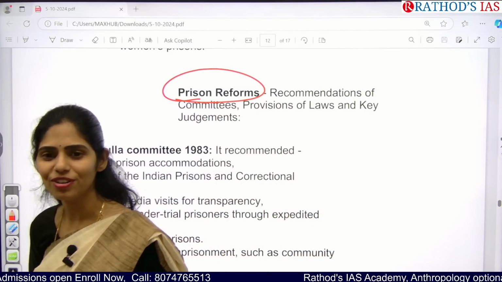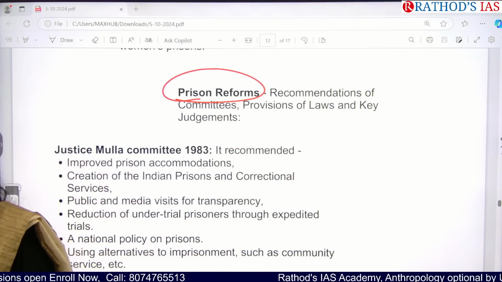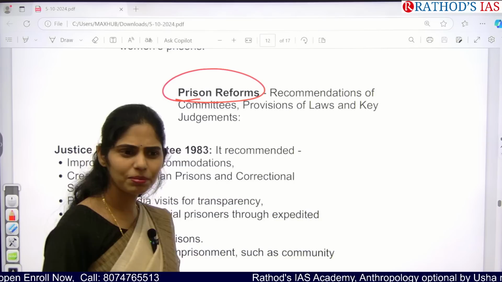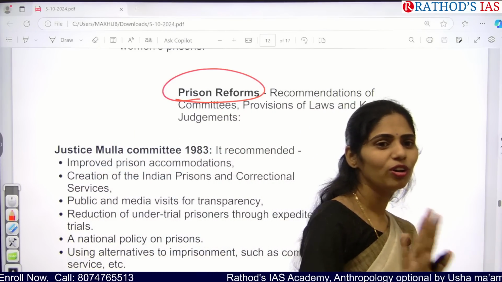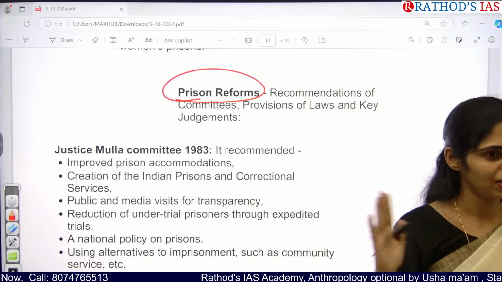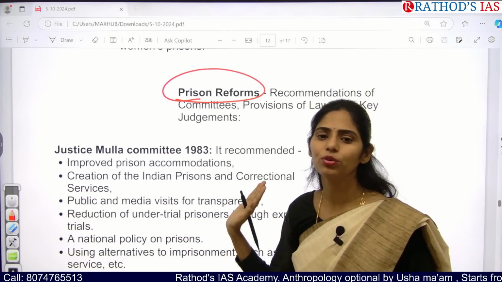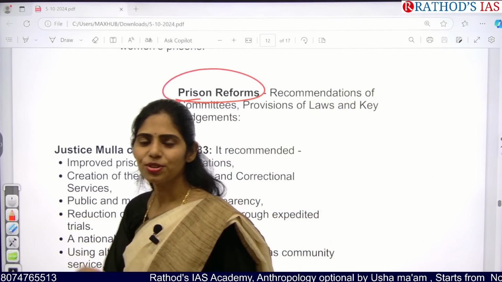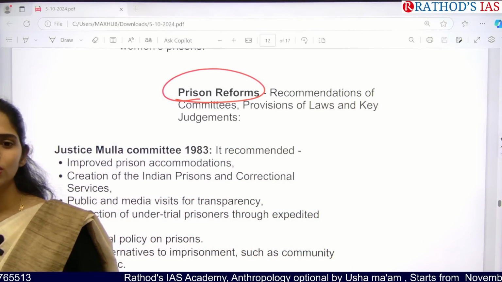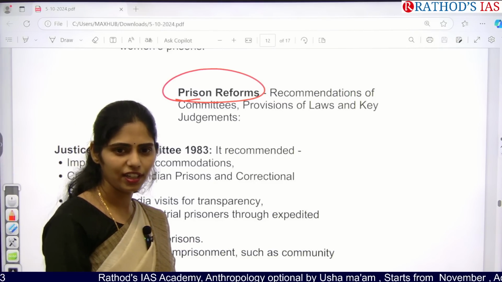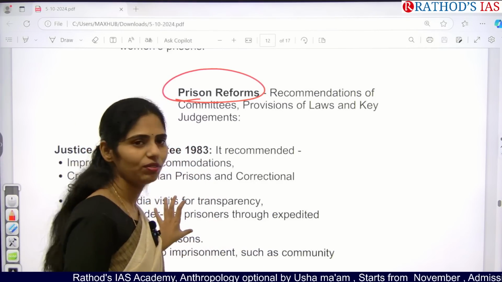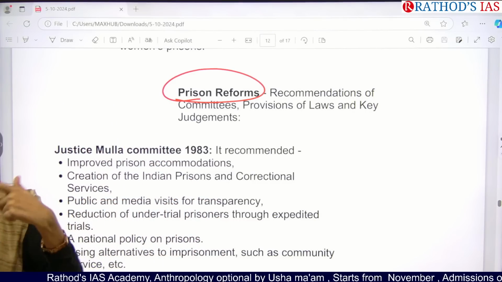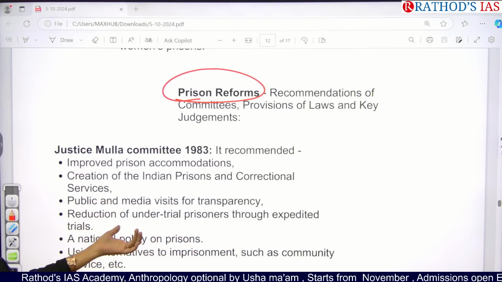There they asked about recommendations of other committees. Do you remember? You know only the Kovind committee recommendations. Based on that, the government approved simultaneous elections. So they also gave reference to the earlier committees, right? So here you have to remember the earlier or other committee recommendations on prison reforms.